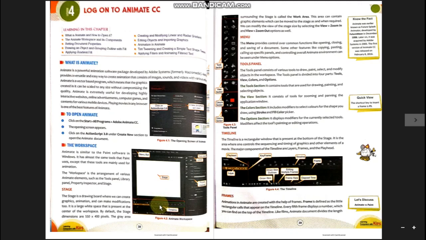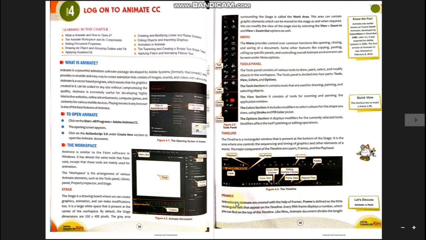Also you can set the timing of the object to be displayed onto the screen. Means if the object is displayed for 2 seconds and you want it to be displayed for 5 seconds, 10 seconds, that timing also you can set from the timeline only. So timeline is the most important part of the workspace. It is the area from where we control our movie or animation which we are creating.